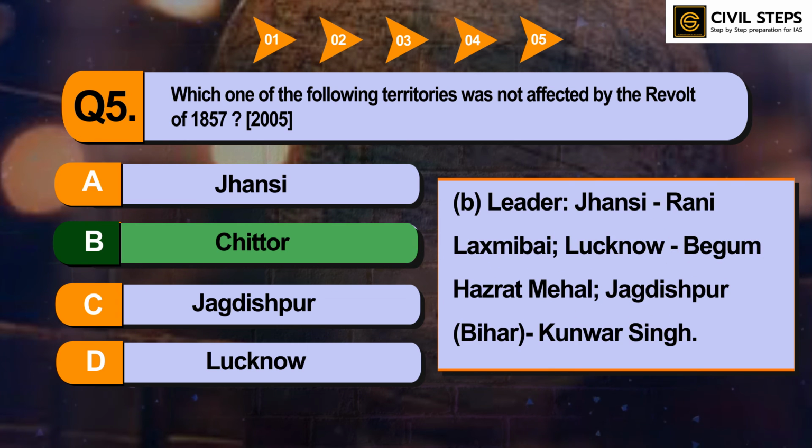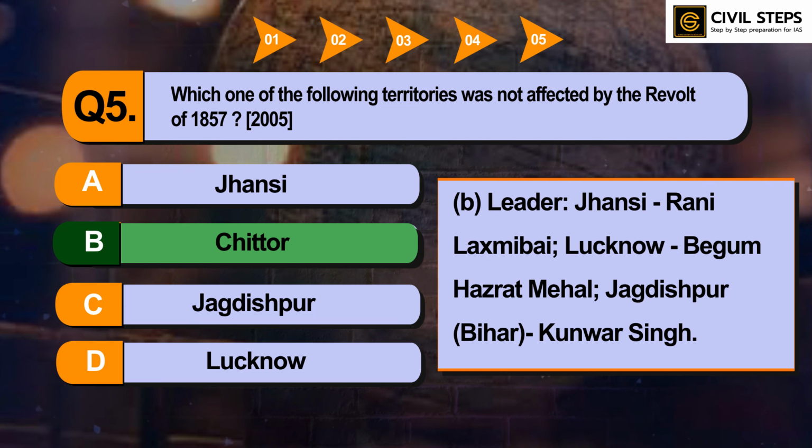The leader of Jhansi was Rani Lakshmi Bai, Lucknow was Begum Hazrat Mahal, and Jagdishpur of Bihar was Kunwar Singh. So all the three regions, Jhansi, Jagdishpur and Lucknow, were affected by the revolt of 1857, but Chittor was not affected by the revolt of 1857.